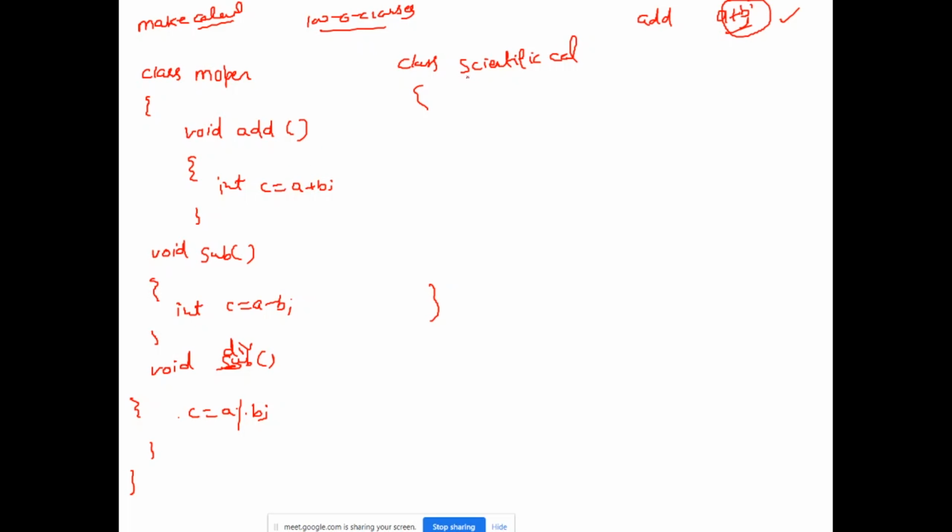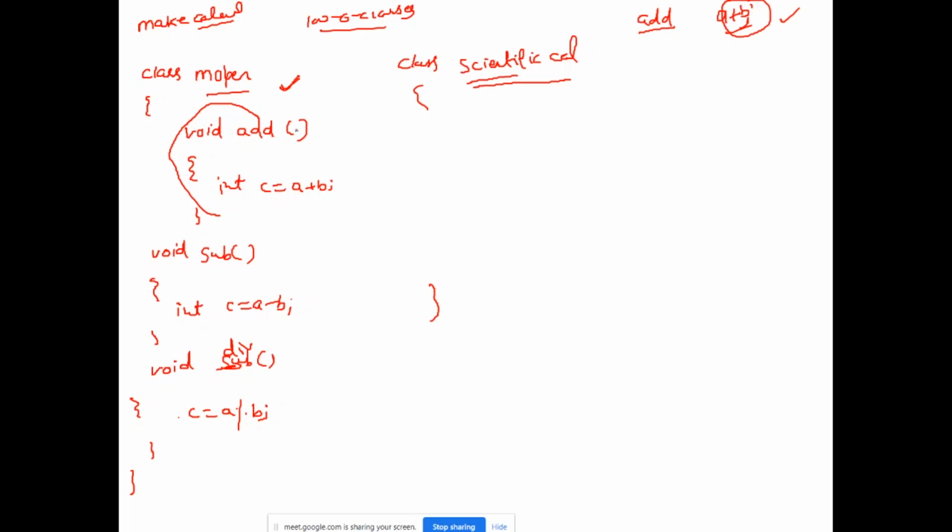Suppose your co-worker has made this class and you have to write a class for scientific calculator, and you have usage of this same method. You have to perform the addition of two variables. So is it worthful to write this code again? No, you can directly use it, right? How can you use it? Inside this class, just make the object of this class, right, and call this method.